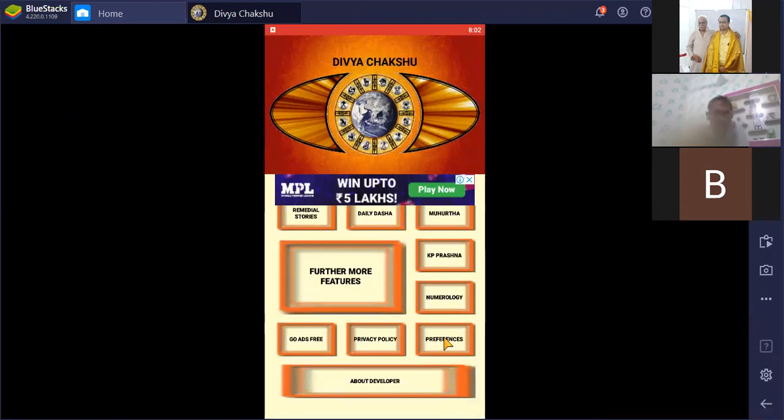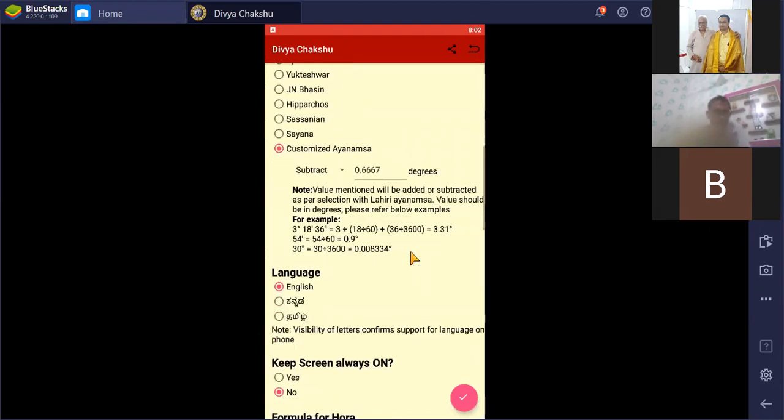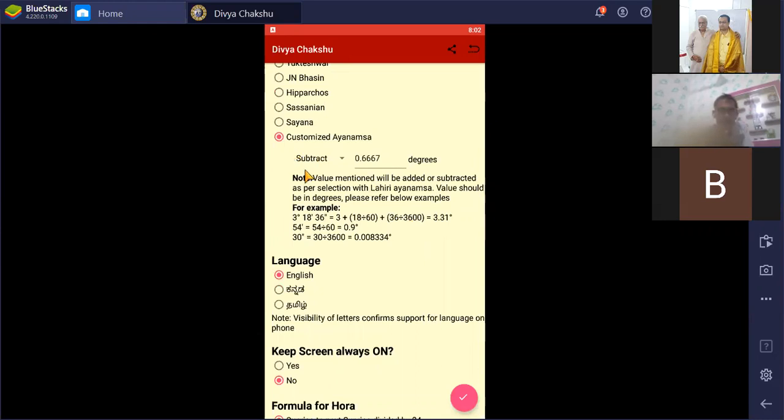First go into Preferences. In Preferences, choose South Indian, North Indian, or East Indian. You have to set the chart style, then set the default place, then set 30-degree equal Rashi. After that you have to put down the value. First you have to select the customized Ayanamsha, then select the subtract option and write down here